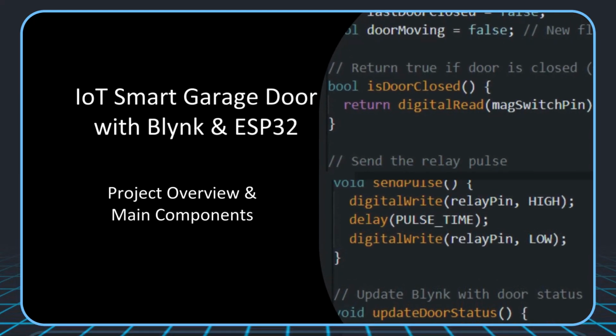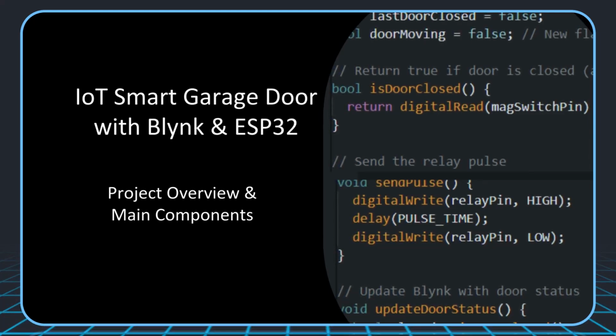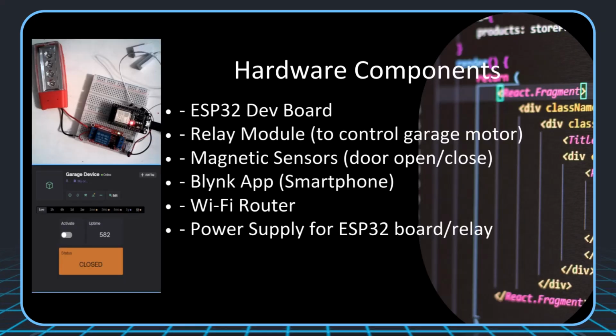My name is JC Paz, and in this video we are building a simple but powerful IoT application. A garage door opener using Blynk 2.0 and the microcontroller ESP32. In the following slides you will find the main hardware components.